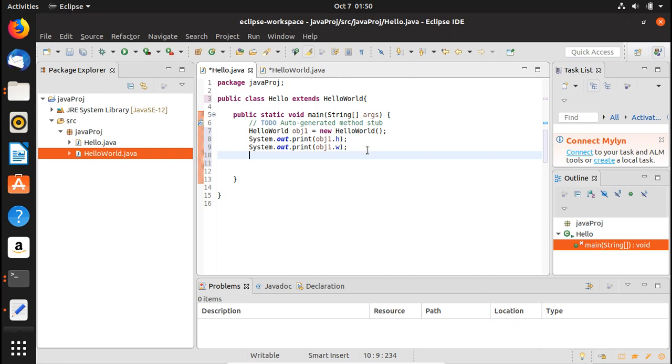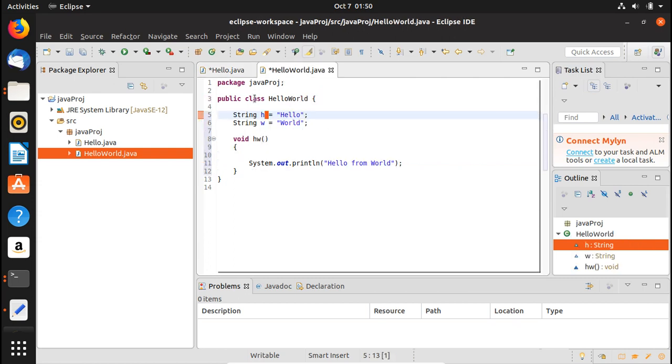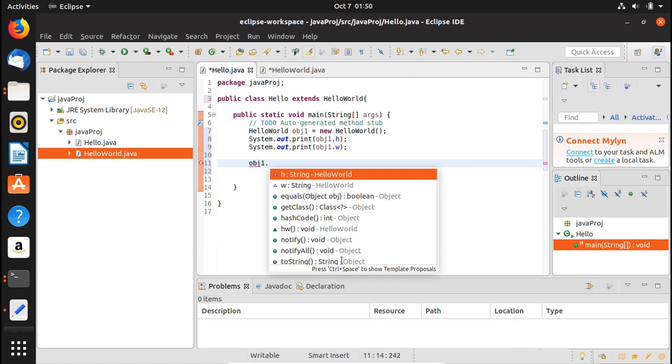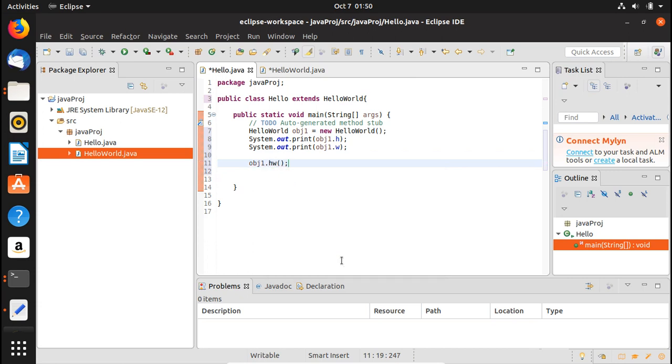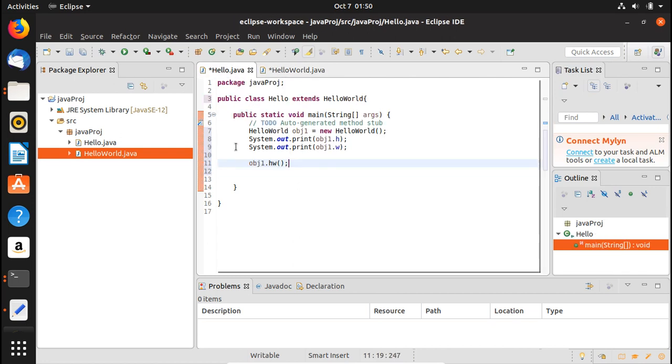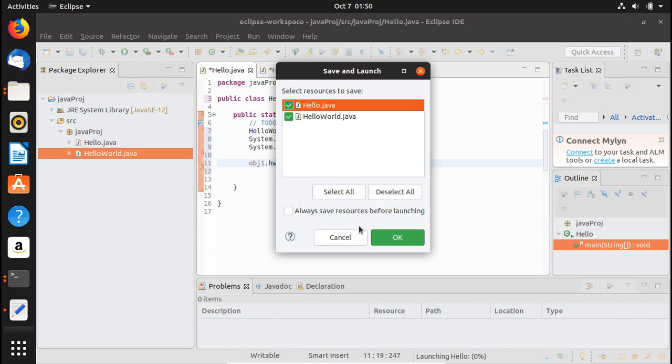So now we have these two variables called upon, and now we are going to call the function. The function name is hw, so we write obj1 dot hw, and this is a function. That's how you call it. Now you can see that we do not have any variable here that can be printed inside this class, and we do not have any function in this class, but all of that we are basically inheriting from the HelloWorld class. So now we are going to run this program, and we run it.